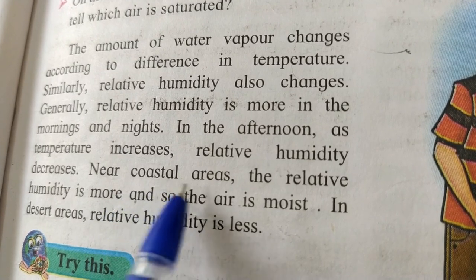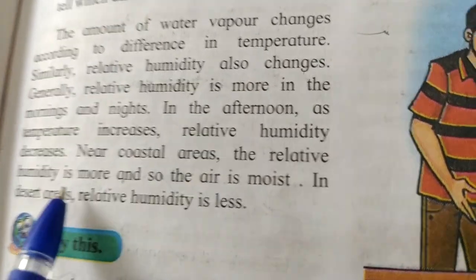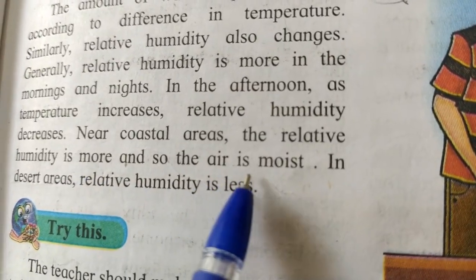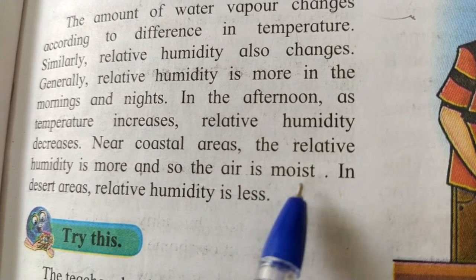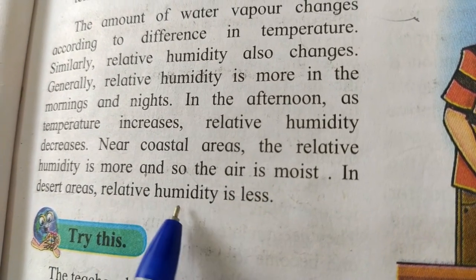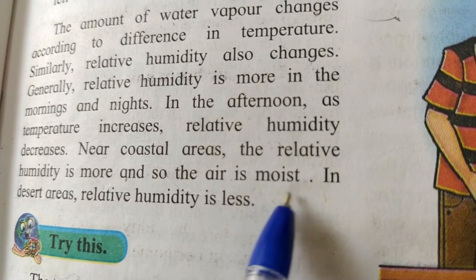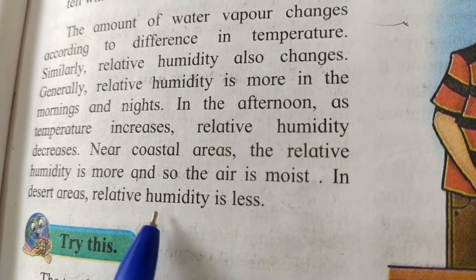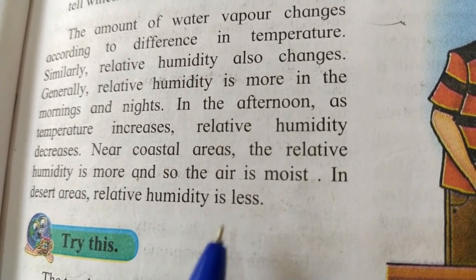In the areas near the sea, the humidity is more, and so the air is also moist. In desert areas, relative humidity is less. In desert areas like Rajasthan, the relative humidity is less.